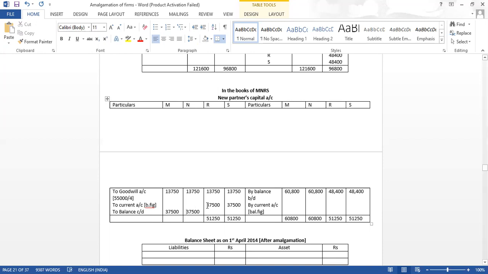So take down what will be the balancing figure. What balancing figure we are getting? 6,800. So how much is the balancing figure? It is 9,550 here.